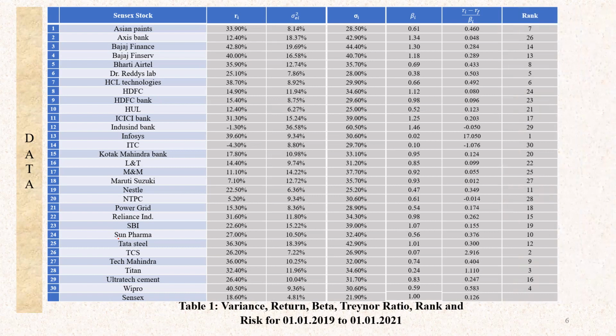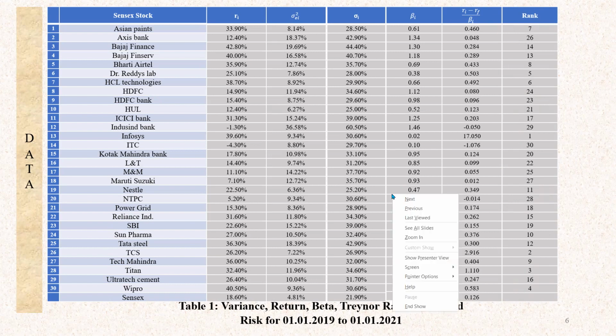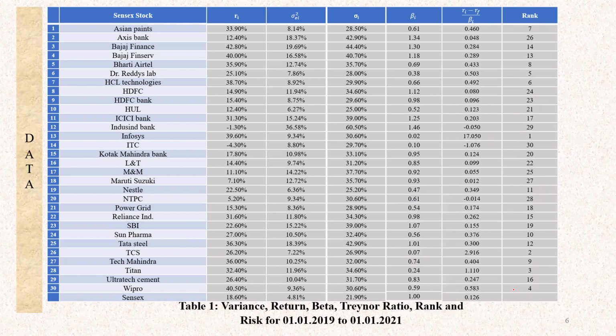The next step is, based on this Treynor ratio, we have given ranks. You can see the first company, Asian Paints, has got rank 7 because the Treynor ratio is 0.46. The company which has got the first rank is Infosys. For Infosys, the Treynor ratio is 17.05, which is the highest Treynor ratio, so we have given it the first rank.